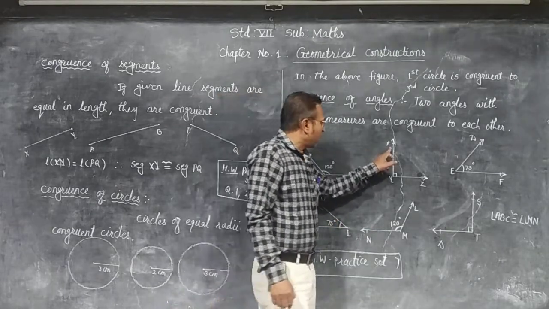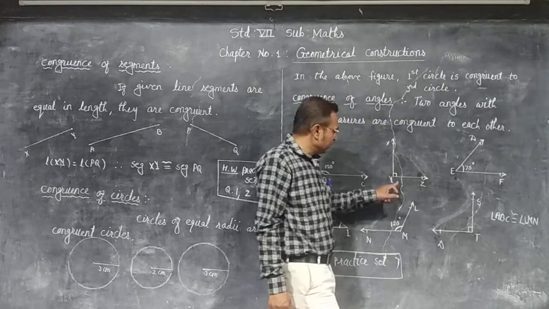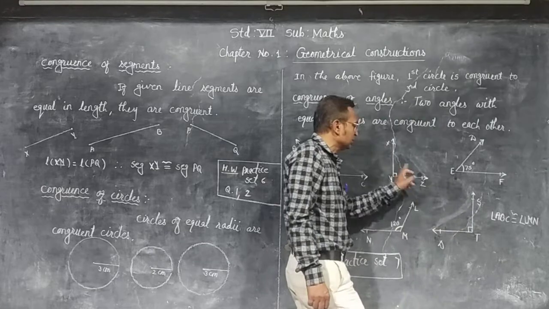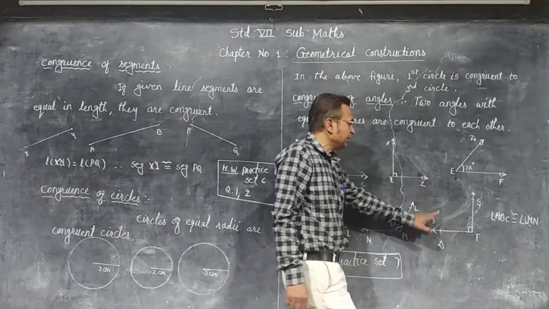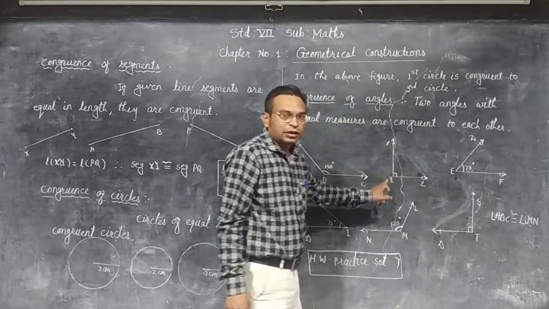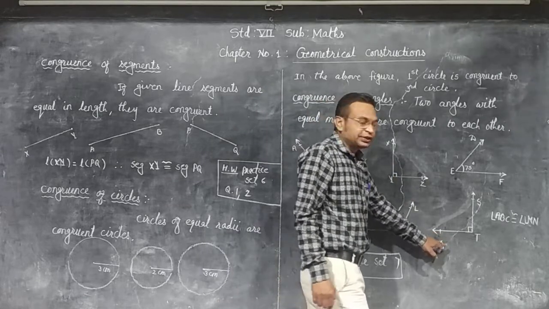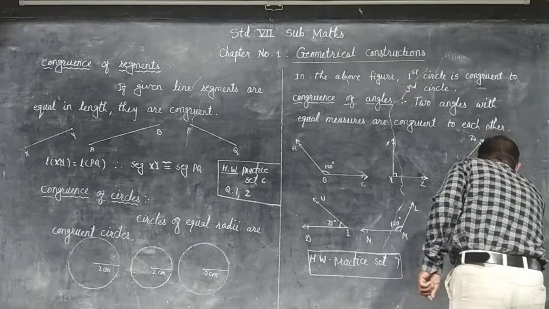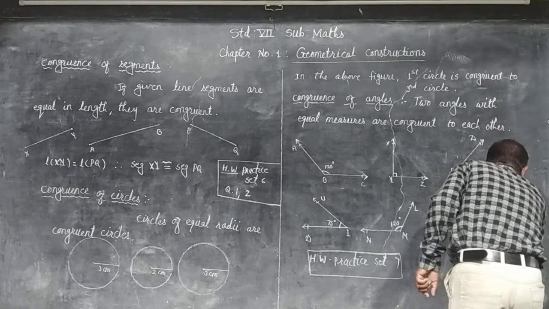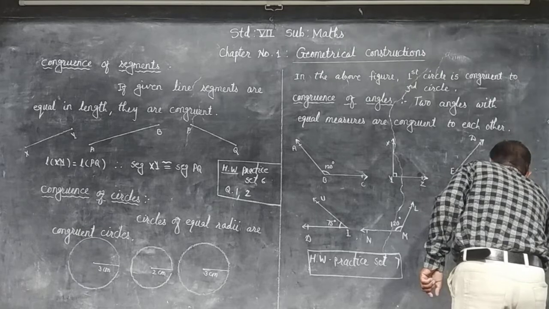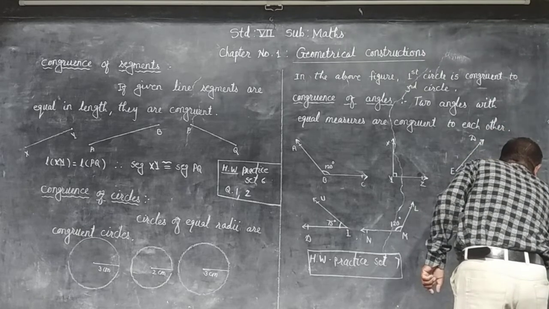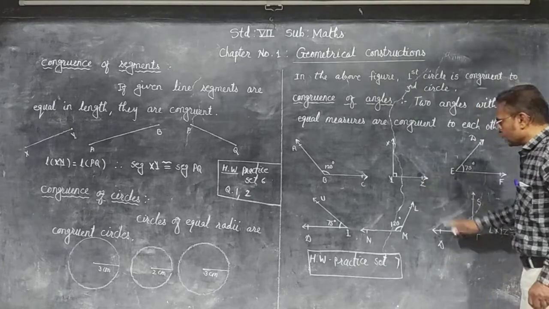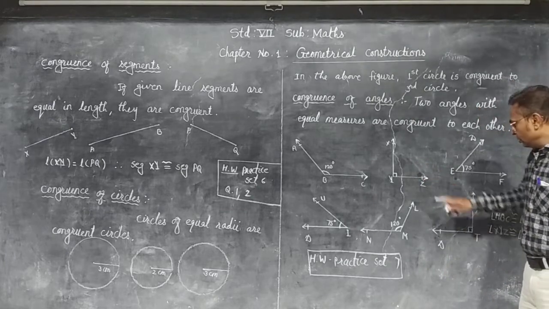Now, angle XYZ is 90 degrees. Again, is there a 90 degree angle? Yes, angle STD. If we put these two angles on each other, then they fit exactly on each other, and therefore angle XYZ is congruent to angle STD. Why? Because both angles are right angles, with equal measures.